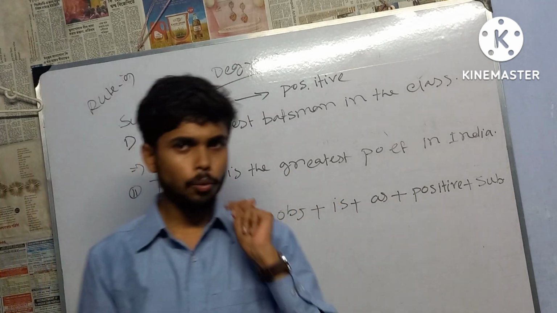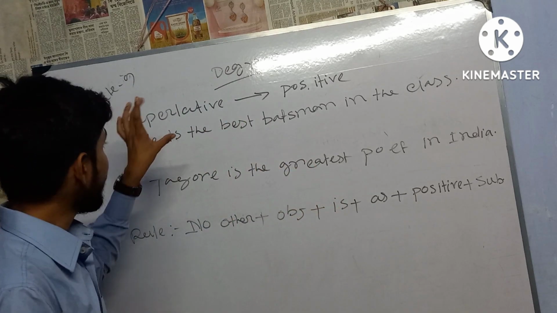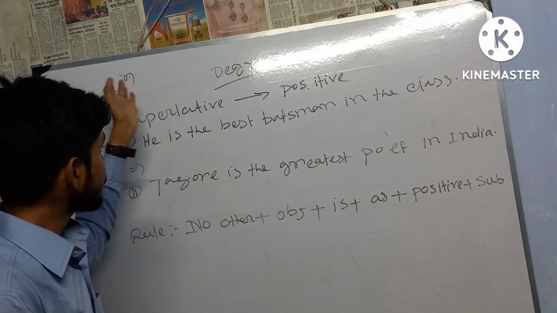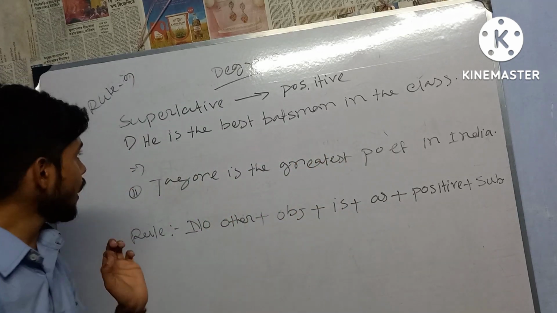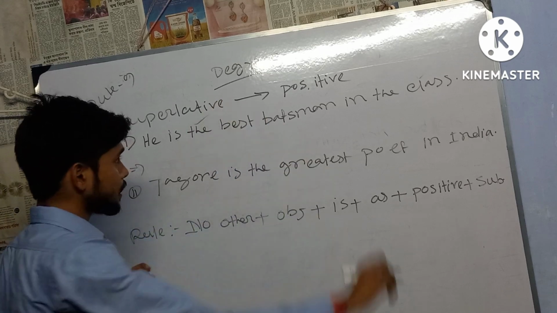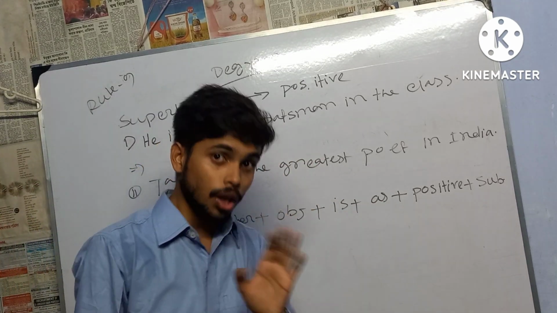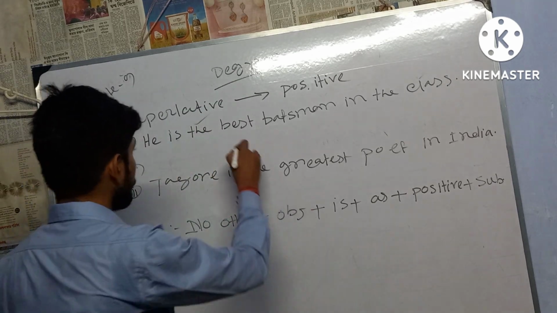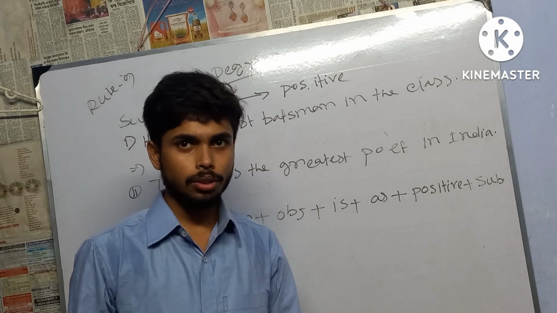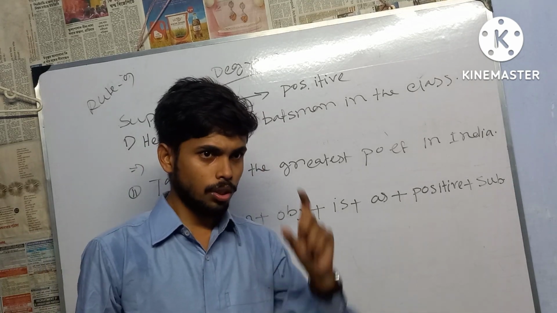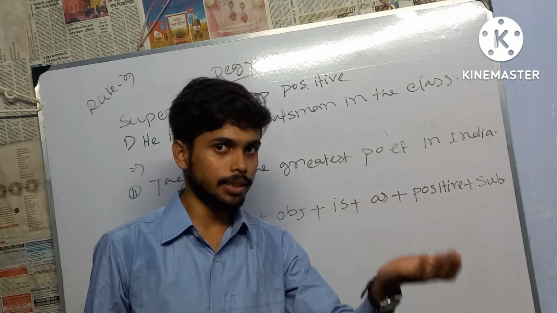There are two techniques to identify whether a sentence is an example of superlative degree, positive degree or comparative degree. The formula is that if you find 'the' in the sentence, you can say there is a chance. Thereafter you have to find 'best'. I hope you have knowledge of adjectives: positive adjective, comparative adjective, superlative adjective.